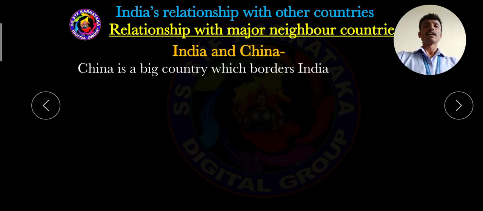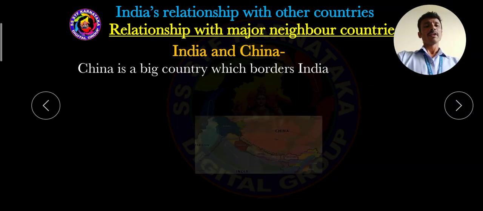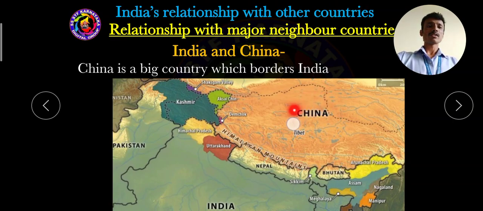There is a big border between India and China. So this is China and this is India, and between them there is a border. China is a big country which borders India. This is identified as one of the important neighboring countries of India.